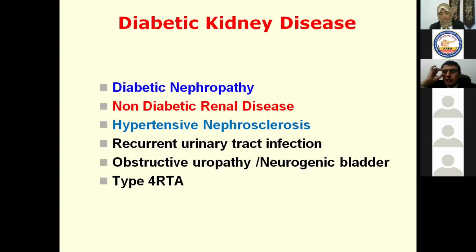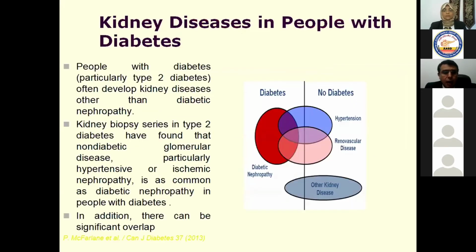So diabetic kidney disease is not one entity. You may have diabetic nephropathy, you may have non-diabetic kidney disease, you may have hypertensive nephrosclerosis, recurrent urinary tract infection, of course, obstructive uropathy and neurogenic bladder, and type 4 RTA.